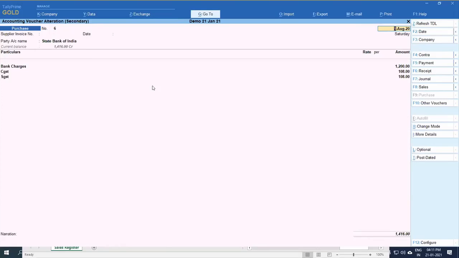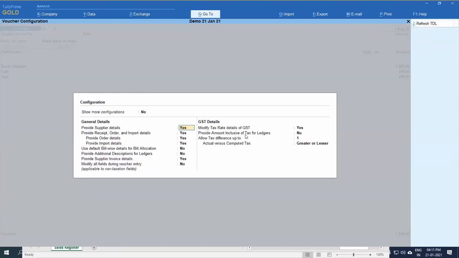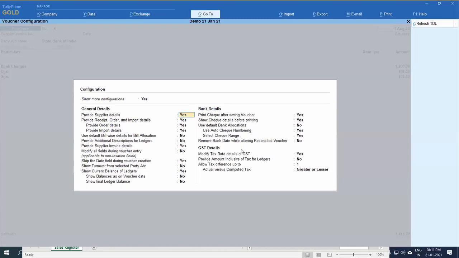And in F12 Tally I have given many options. See here. In reconciliation, you can actually remove the dates also. There are many options given by Tally. See here, remove bank date while reconciliation.